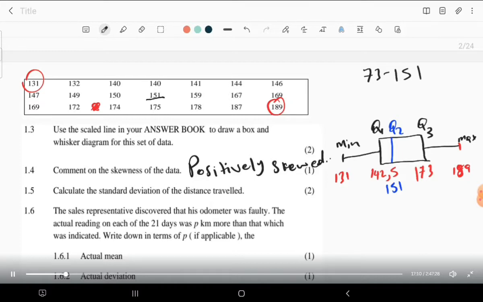Now, let's come to standard deviation. Ladies and gentlemen, I'm not able to project the calculator, because when I project the calculator, I will have to move out of this page to just press the calculator. Otherwise, I will create a specific video on how to answer statistics using a calculator, because at the end of the day, statistics is about pressing the calculator, because you are dealing with the data.